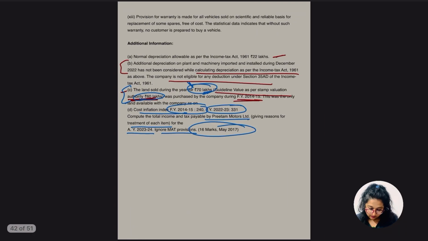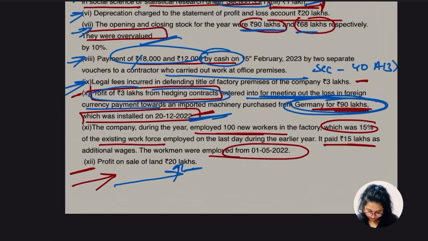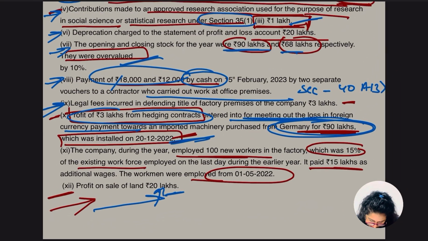So yes, we have done only one part here. Which part? This 3 lakh part. So we have reduced this 3 lakh, the profit of 3 lakh from the hedging contract. But there is one more adjustment, the adjustment of the depreciation part. So don't get any confusion, we'll do it. Okay, so yes, let's go for the other point.